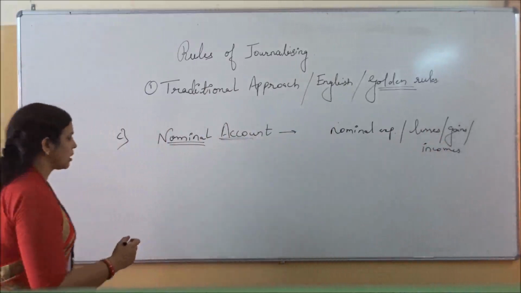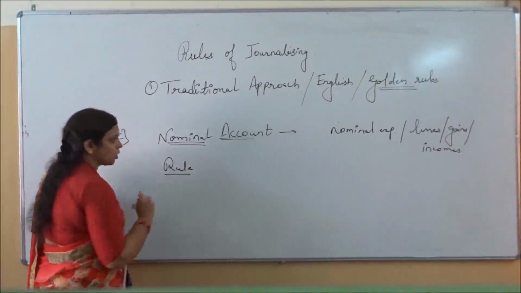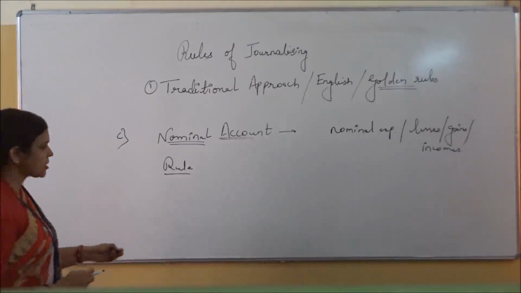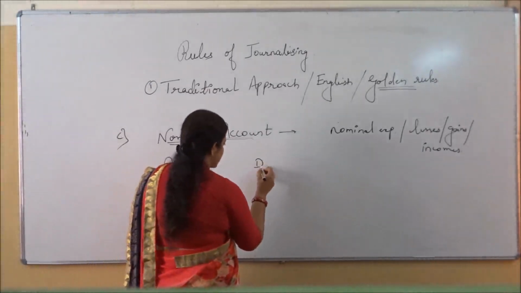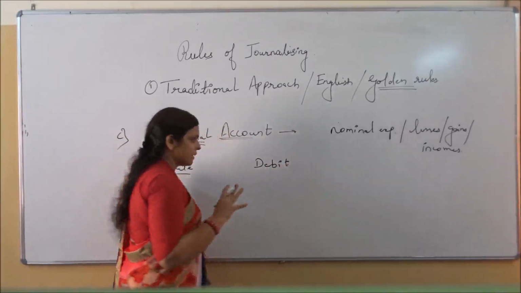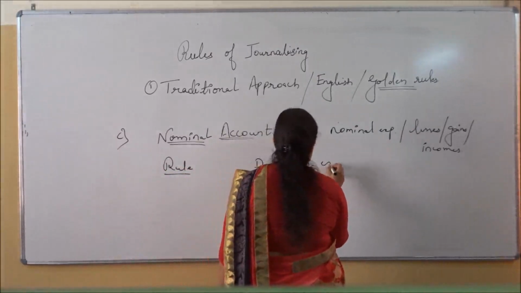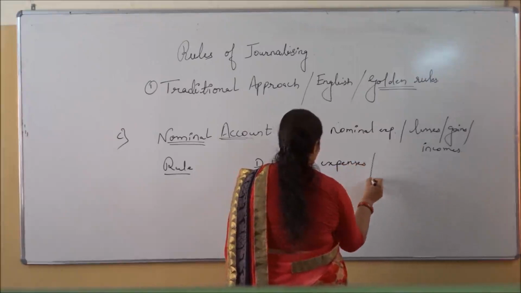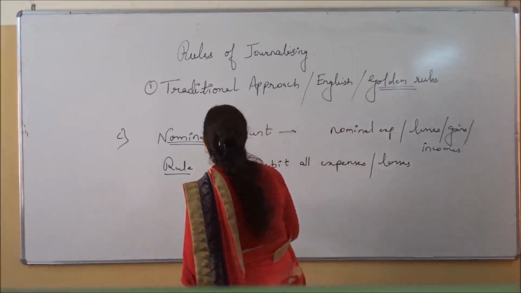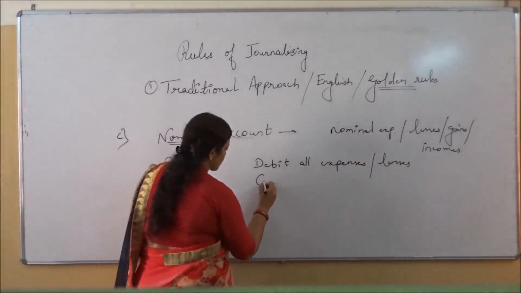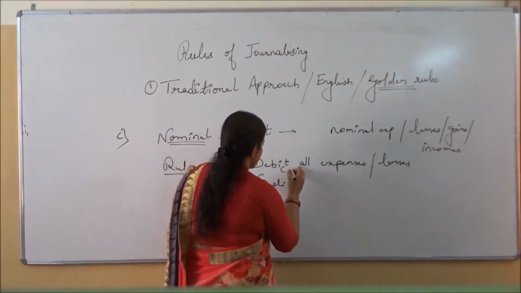Now coming to the rule of nominal account, let us see the rule. What is the golden rule of nominal account? Yes, now let us see the rule of the nominal account. What is the rule? Debit. This rule is little bit different from the previous 2 rules. Debit all expenses oblique losses and credit. Debit in short, you know, we will write DR. Credit you will write CR.